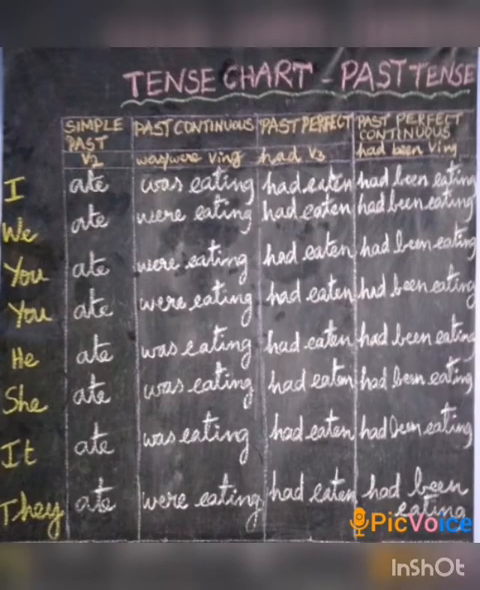Today we are going to learn past tense and future tense charts and keywords for all tenses. I believe that you have learned present tense chart thoroughly. Now we will learn the four tenses in past tense: simple past, past continuous, past perfect and past perfect continuous.